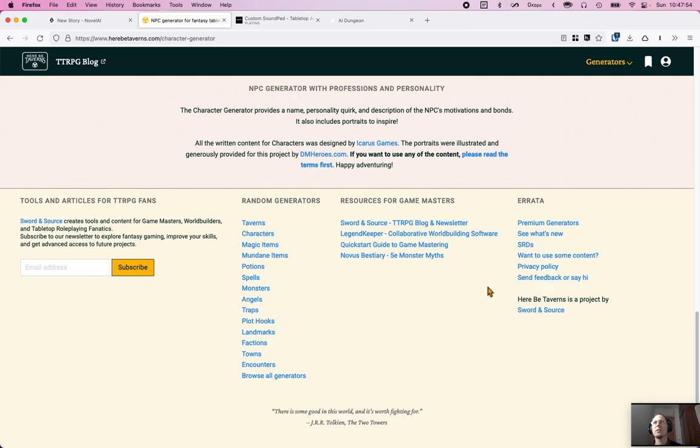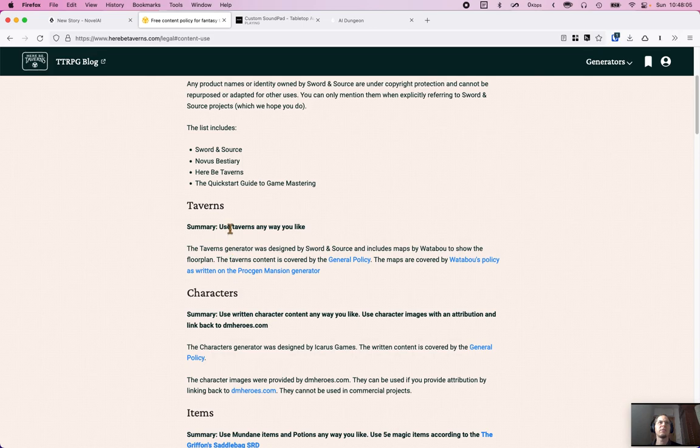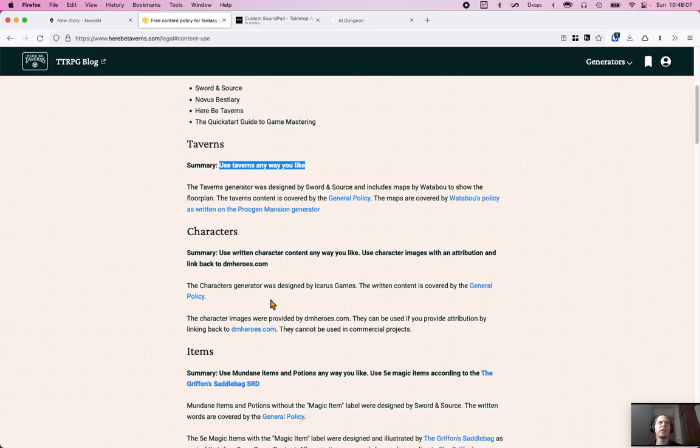Source, privacy, yeah, this is the one. Okay, let's just give you that. Okay, you've got different licenses. Okay, so taverns, use any how you like, characters. Okay, that's a note back to DM Heroes, but that's just images. I'm probably not going to use it. Probably use the AI to make some new ones.